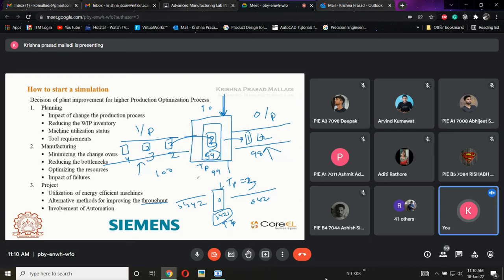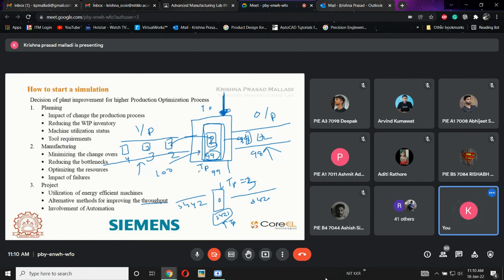The number of parts that are in the machine, that are performed in a machine, is nothing but this one. See, if the 99th part is processed, the throughput is 99. If the 100th part entered, then the throughput of the machine is 100. So the occupancy of the machine, how many parts it is producing at that point of time, is nothing but the throughput.